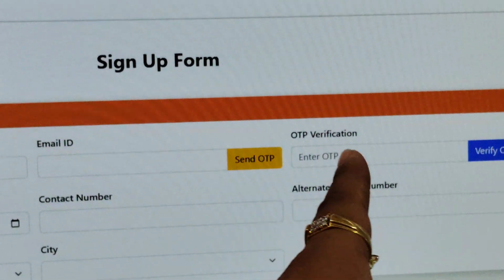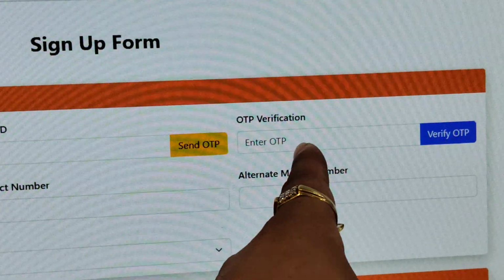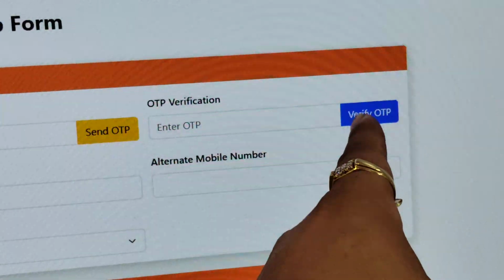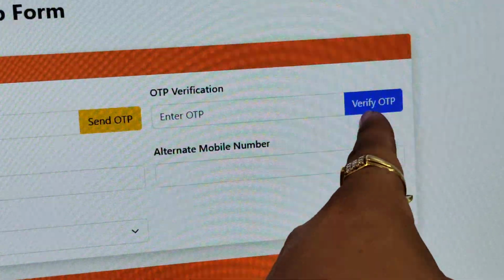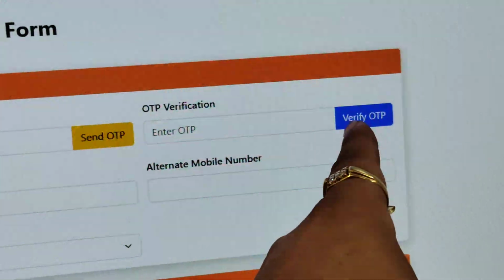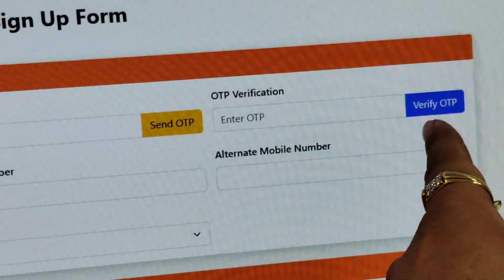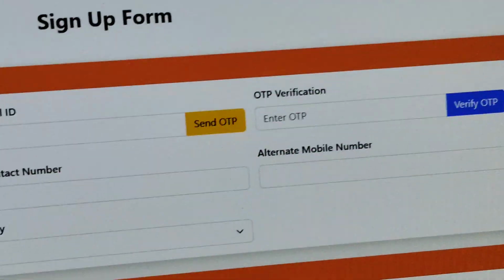Then you need to copy the OTP, enter it here, and then click on Verify OTP. This is the button here only. You need to click on this Verify OTP option. Then it will show here that your email is verified. So many members were not clicking on this Verify OTP button.